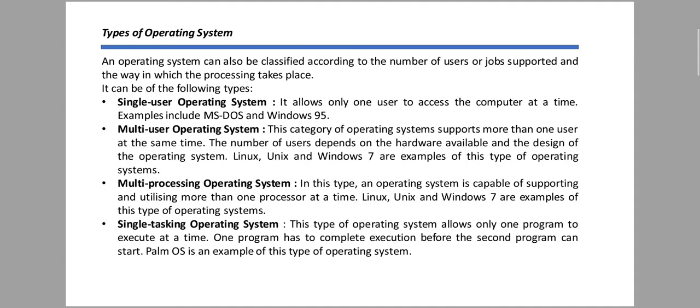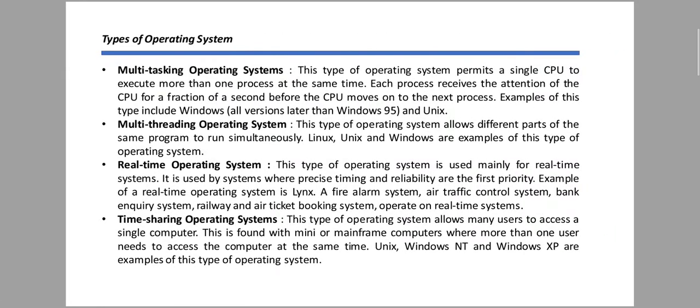Single tasking, that means we can run only a single program on this operating system. Next is multitasking, that means the CPU executes more than one process at the same time. Next is multi-threading, that means this operating system uses a real time system, and it is used where precise timing and reliability are the first priority of this system.